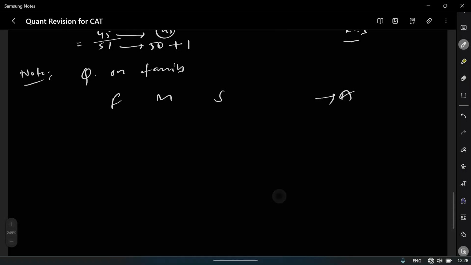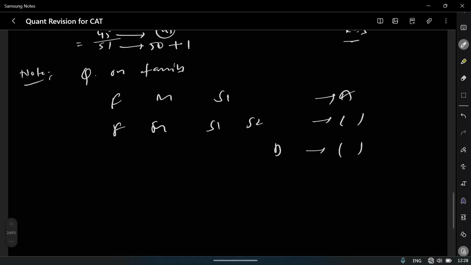After 2 years, they had another son and the average changed to something else. After 2 or 3 years, they had a daughter and the average changed again. So how to do these kinds of questions?